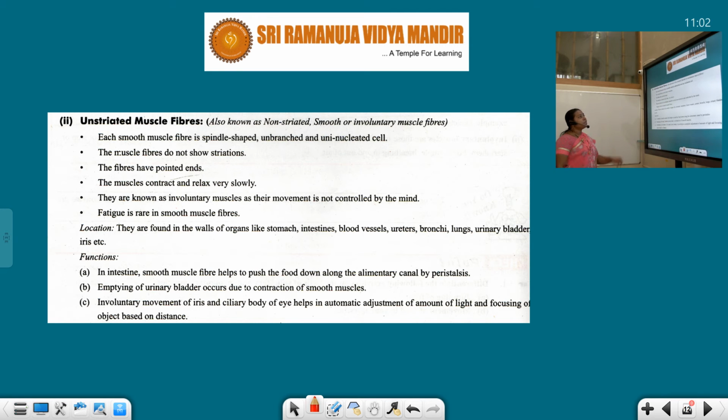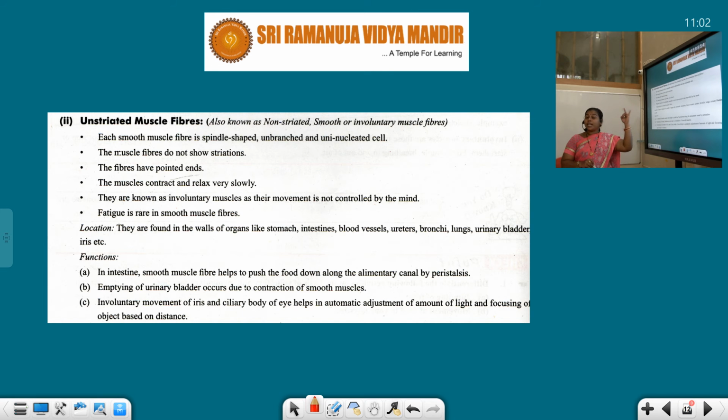Let us start. See, each smooth muscle fiber is spindle shaped, unbranched and uninucleated. You just get the difference between the previous one and this one, students. In the striated muscles the cells are long, with a multinucleated condition. Here the cells are spindle shaped.